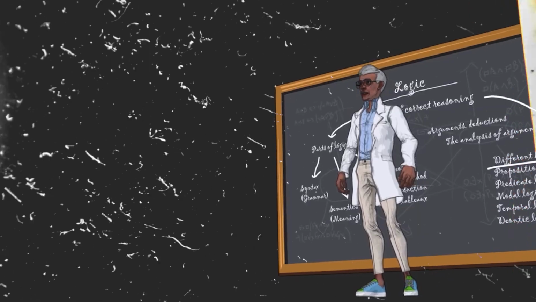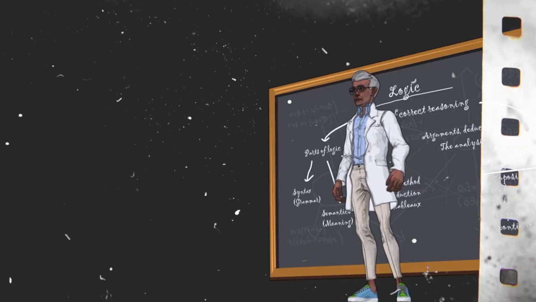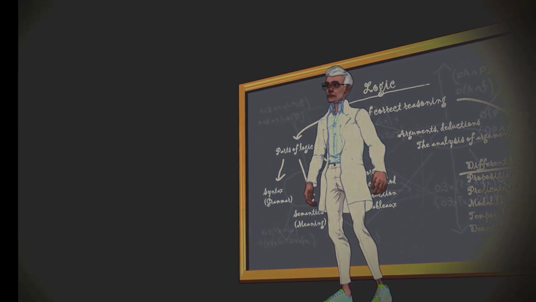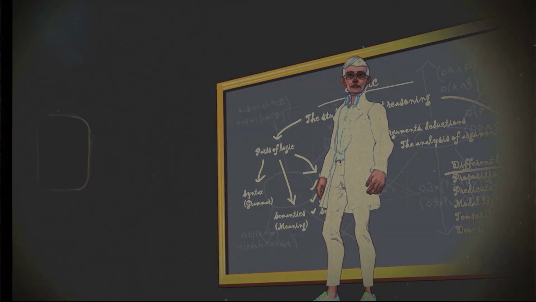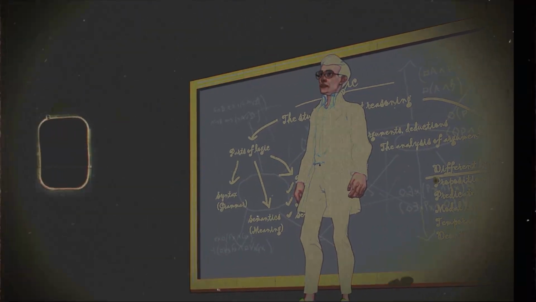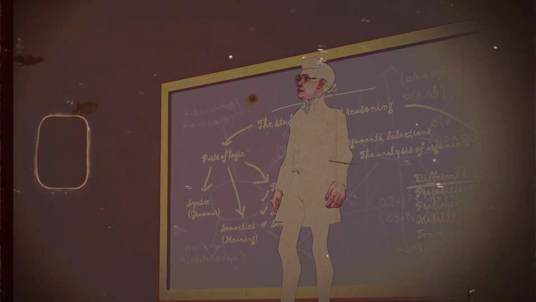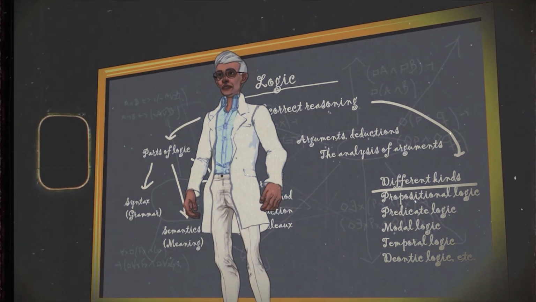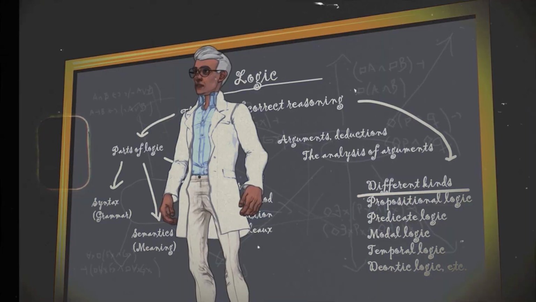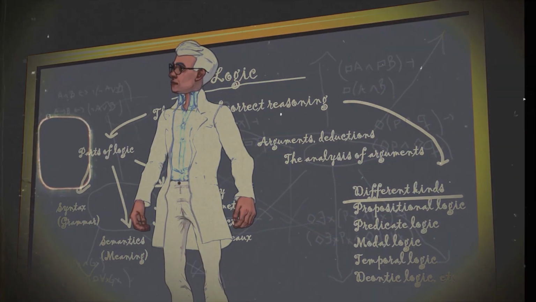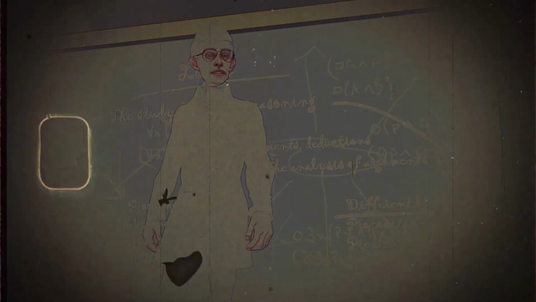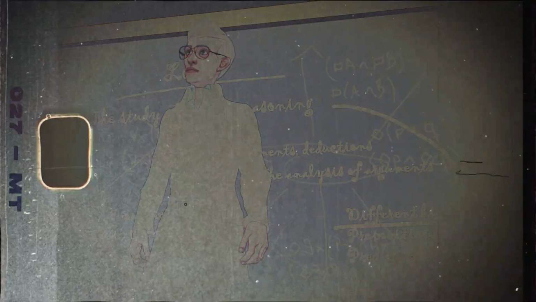Logic is sometimes defined as the study of arguments. An argument is a set of sentences consisting of two parts: a set of premises and a conclusion. The premises are meant to support the conclusion. An argument is valid if and only if it is necessary that, if all the premises are true, then the conclusion is true. Equivalently, an argument is valid if and only if it is impossible for all the premises to be true, while the conclusion is false.